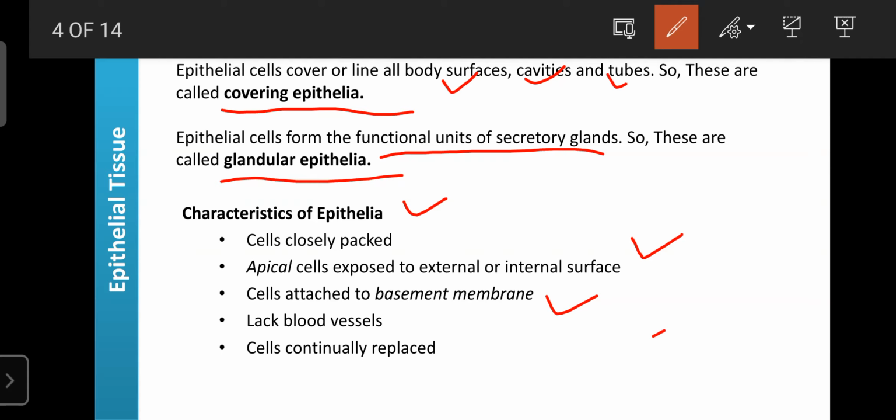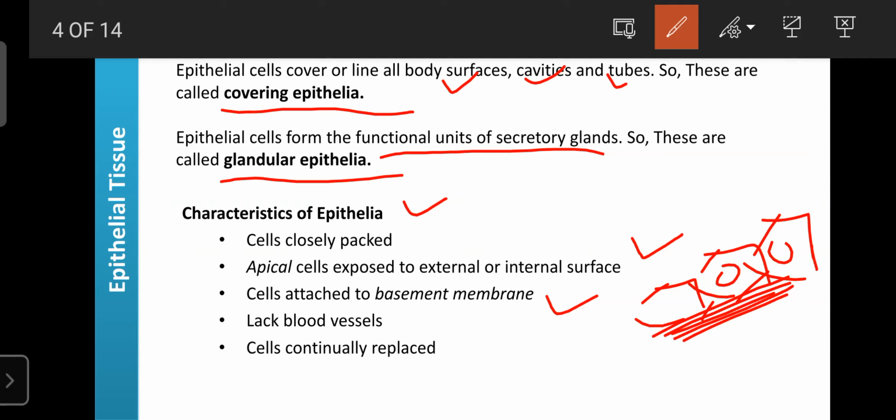Okay, so some basement membrane is there. On the basement membrane, the epithelial cells are grouped together. So they are responsible for the formation of the epithelial tissues. And cells are continually replaced because they are apical in nature.